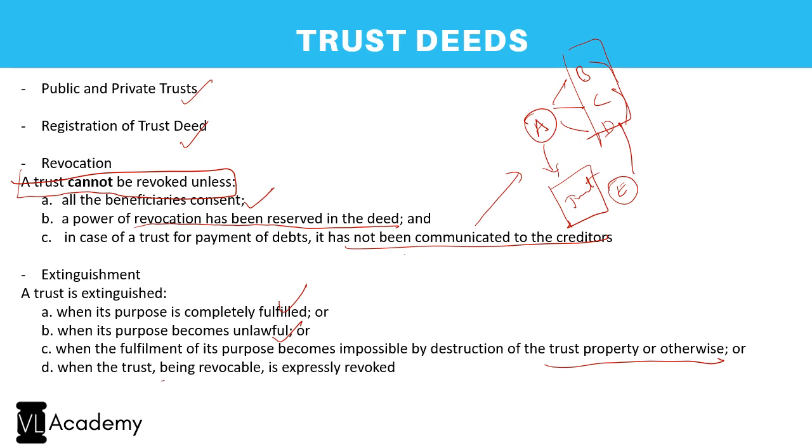And where the trust, being revocable, is expressly revoked. So where a trust is revoked, it also amounts to an end of the trust. It's a full stop. Hence, even that is one of the grounds of extinguishment. So these are the various grounds of extinguishment of a trust. So with this, we had a detailed discussion on this chapter.